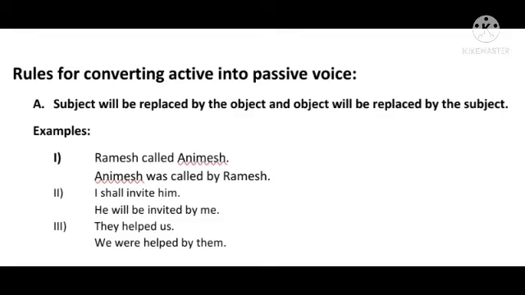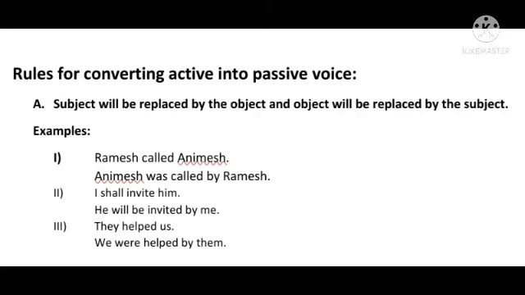We were helped by them. It means subjective pronouns will be converted into objective pronouns and objective pronouns will be converted into subjective pronouns. He will be converted into him, she into her, they into them, I into me, we into us. The pronouns it and you are not changed because they are used as subject and object as well.